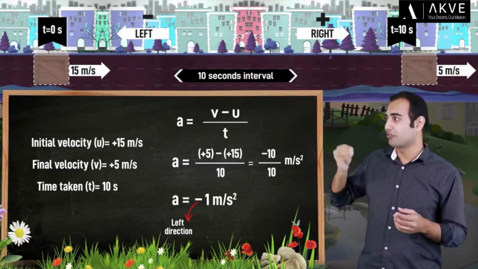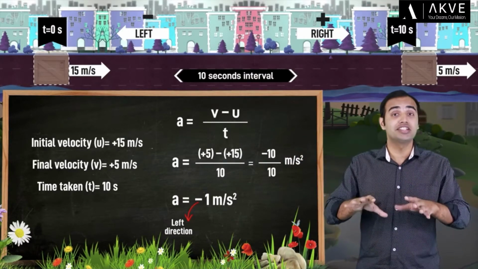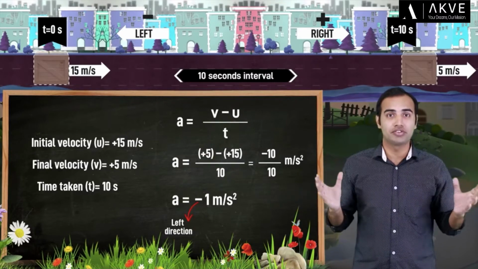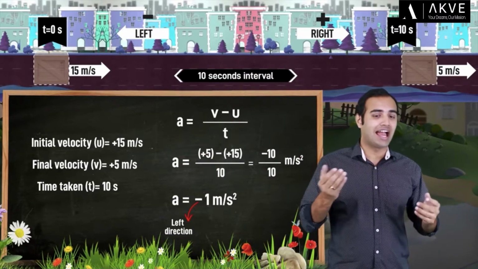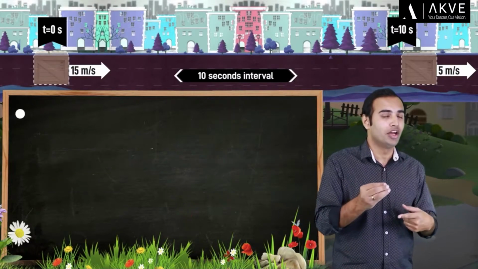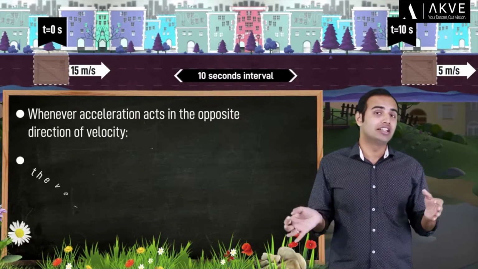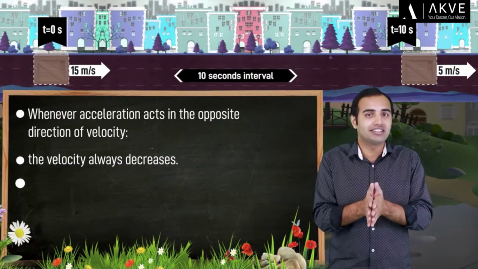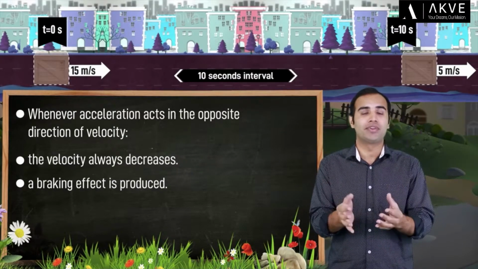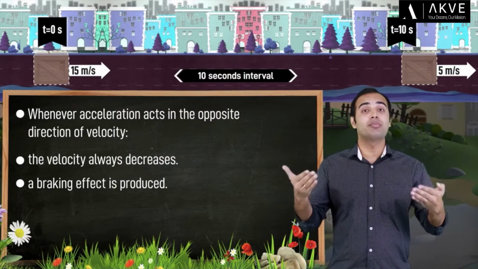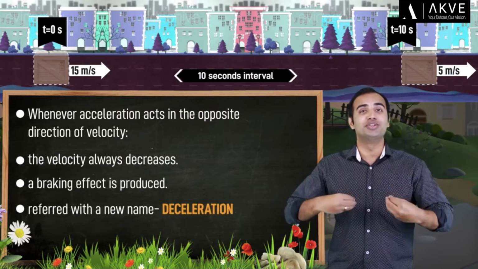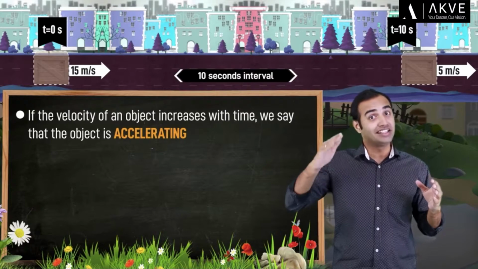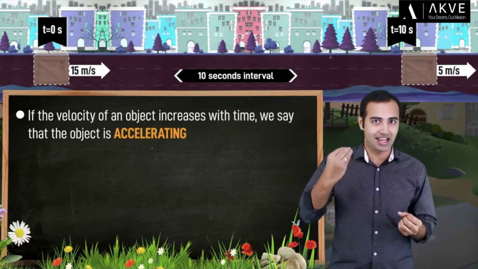So once again you can see our formula a is equal to v minus u by t gives us both the magnitude as well as the direction of acceleration. Another interesting observation in this problem was that acceleration acted in the opposite direction of velocity. Whenever that happens, you'll always see that the velocity of the object ends up decreasing over the course of time. So here, the acceleration has a braking effect on the object. That's why whenever acceleration acts in the opposite direction of velocity, we call it with a new name, which is deceleration. So remember, if the velocity of an object increases with time, we say that the object is accelerating.